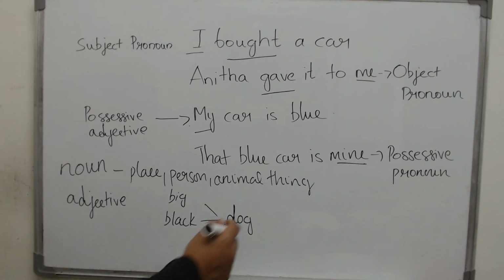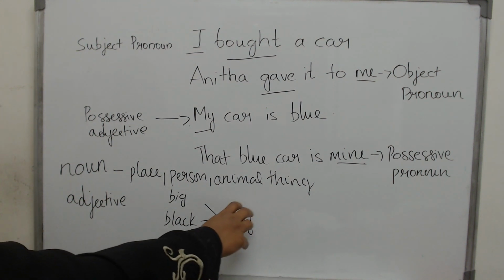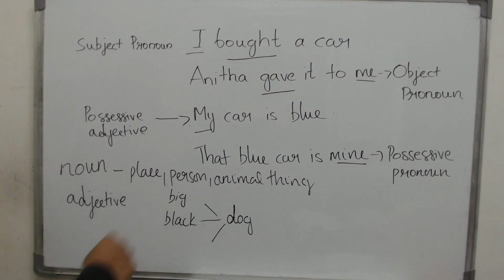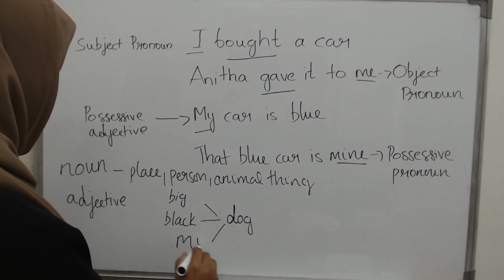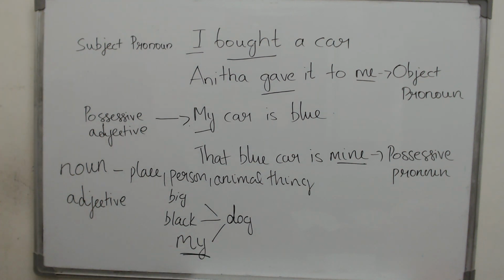For example, take a dog. What sort of words will give you an information or an insight as to what kind of a dog it is? A big dog, a black dog, or my dog. The word my shows that I possess this dog. This dog is my possession. So the words which show who the noun belongs to is known as a possessive adjective.